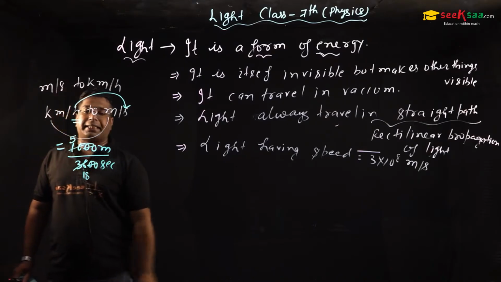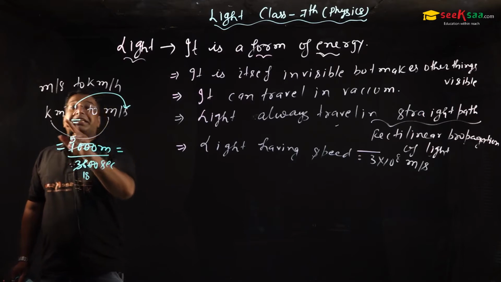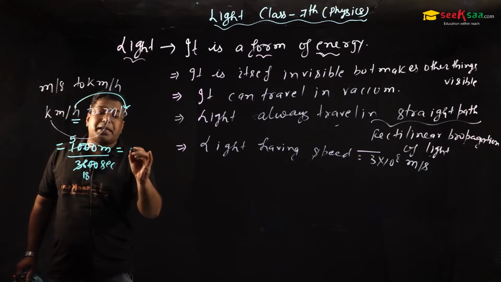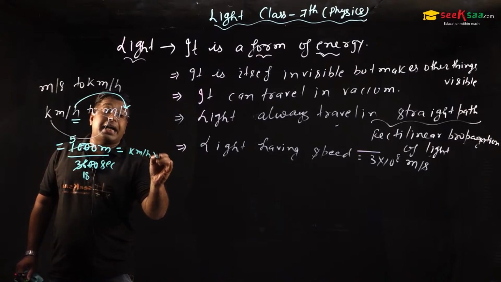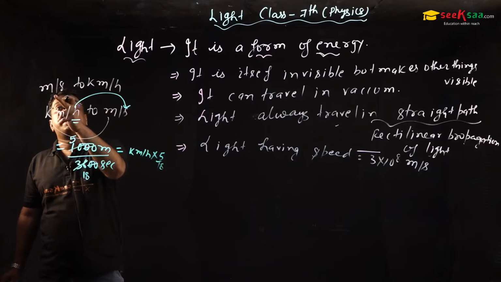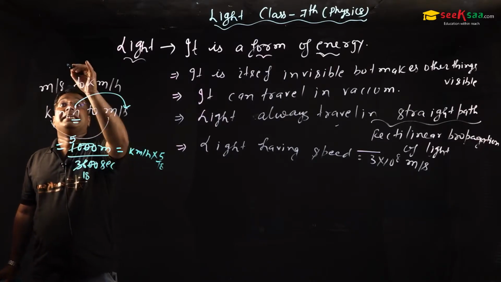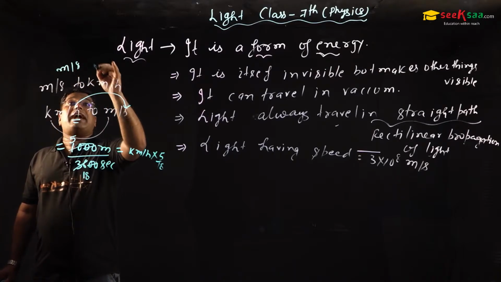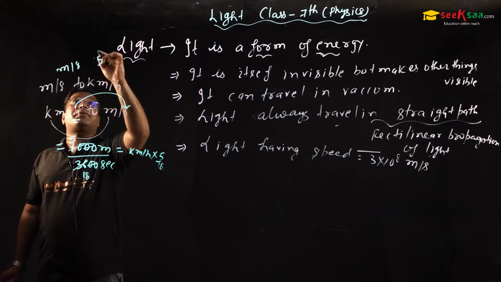Now we can say, sir, if we want to convert kilometer per hour into meter per second, we have to multiply kilometer per hour by 5 by 18. But if we convert meter per second into kilometer per hour, then we have to multiply by 18 by 5.